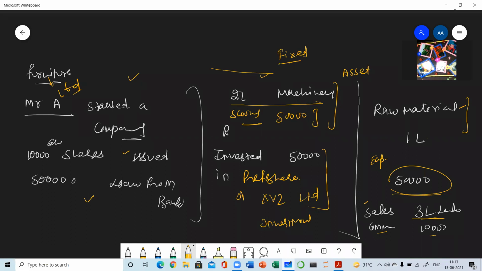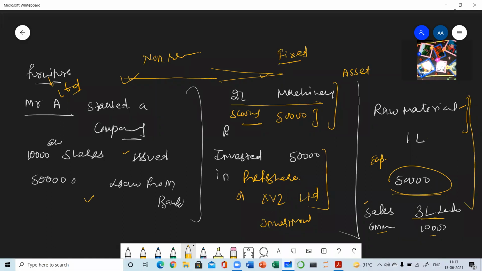So these types of activities are not done on a regular basis. Once he has purchased a machinery, that will be serving him for many years, maybe for 5 years, 10 years. Scooter will be serving him for many years. So capital, he will not be investing again and again. He will not be taking a loan again and again. So these two types of activities are non-recurring activities, which are done very rarely, after 2-3 years one time.